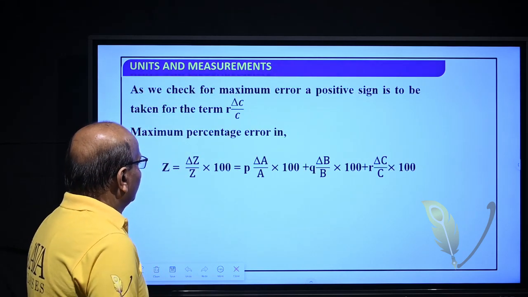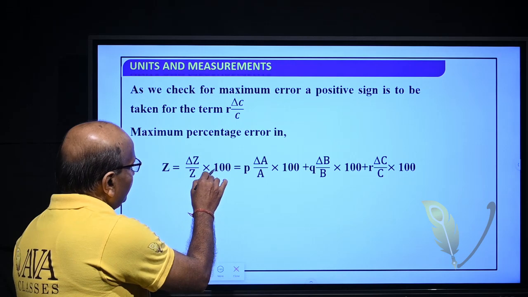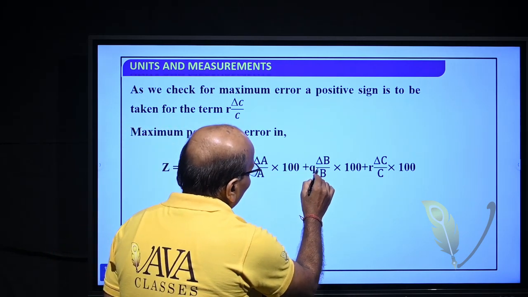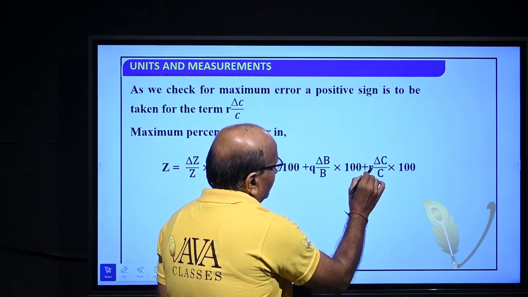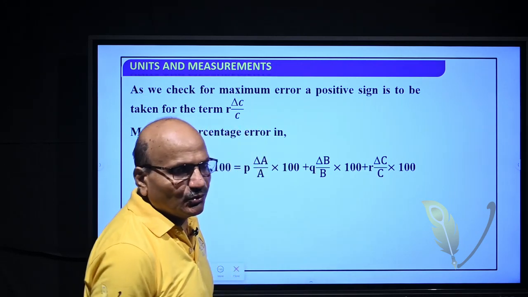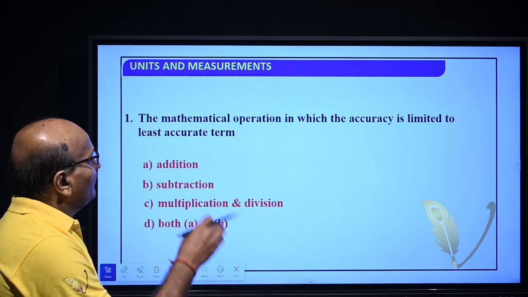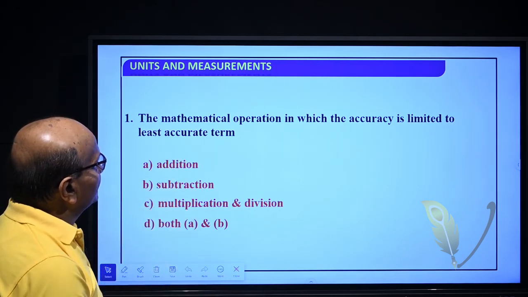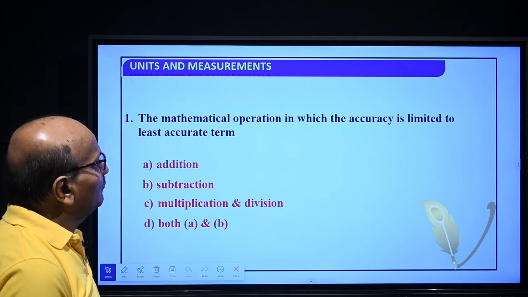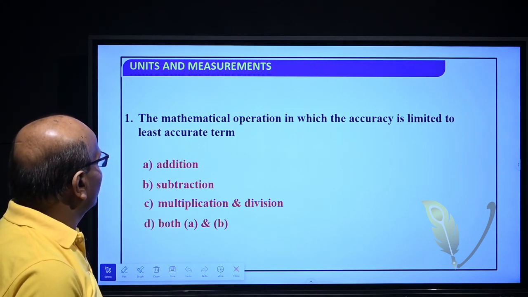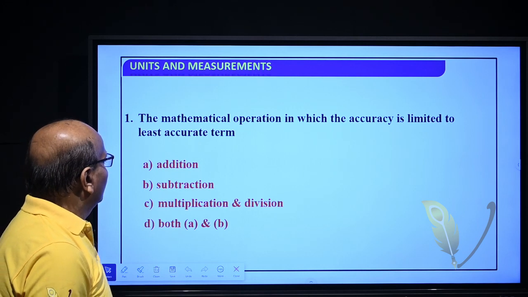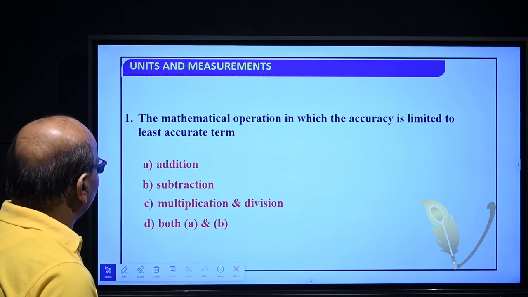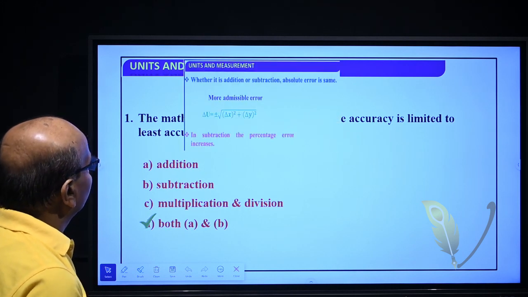So, this is the maximum percentage error, delta Z by Z into 100 is equal to P delta A by A into 100 plus Q delta B by B into 100 plus R delta C by C into 100. So, now MCQ questions. First one: the mathematical operation in which the accuracy is limited to the least count term: addition, subtraction, multiplication, division, both A and B. So, the option is both A and B.